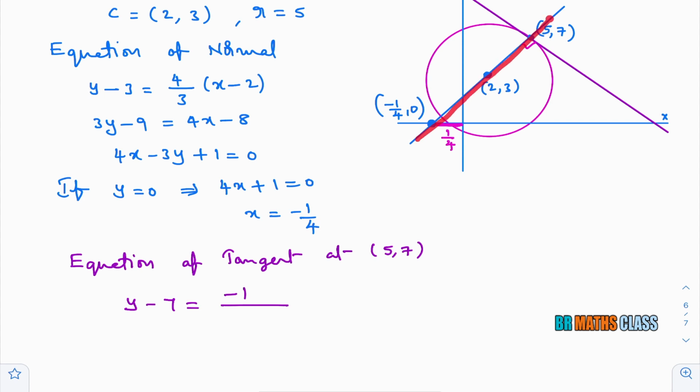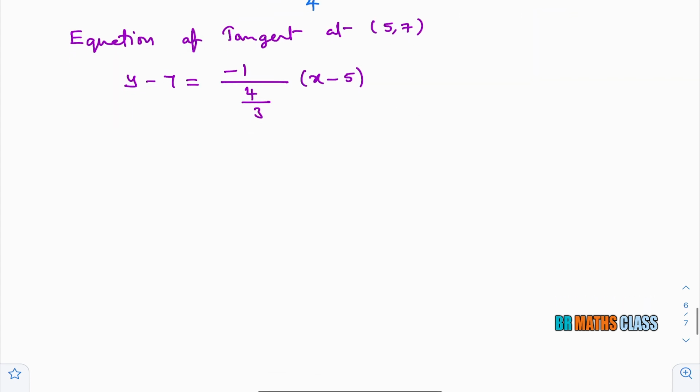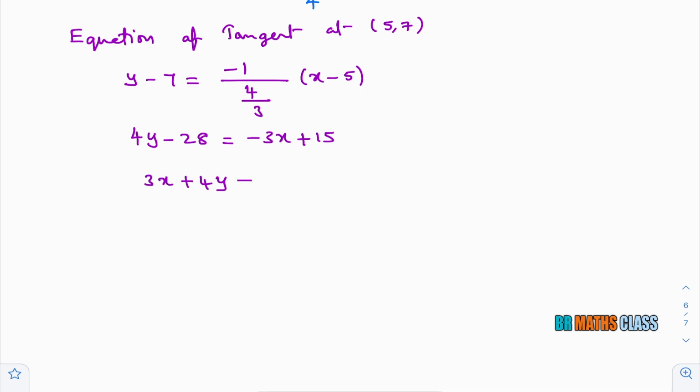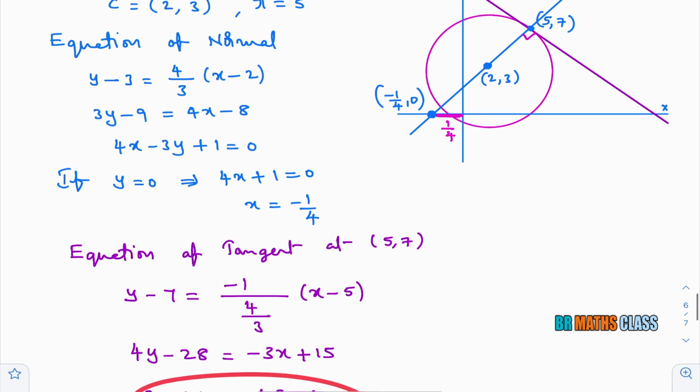You can find the slope of this line because we know 2 points on it: (y2 - y1) divided by (x2 - x1), which is (7 - 3) divided by (5 - 2), that is 4/3, into (x - x1). What is x1? x1 is 5. Now you simplify this. What will you get? This will become -3/4. If I simplify, I'll get 4y - 28 = -3x + 15. If I write it in general form, 3x + 4y - 28 - 15, which is -43, equals 0. This is the equation of the tangent.